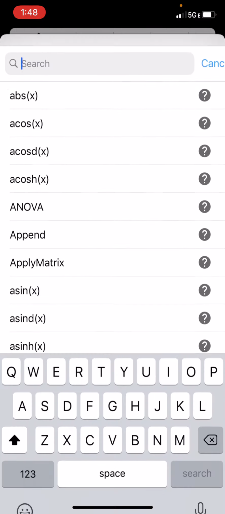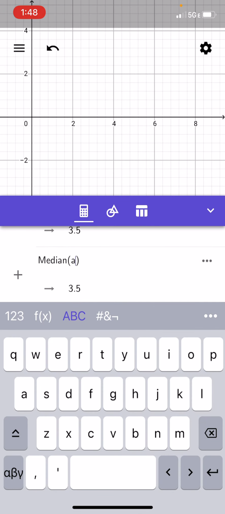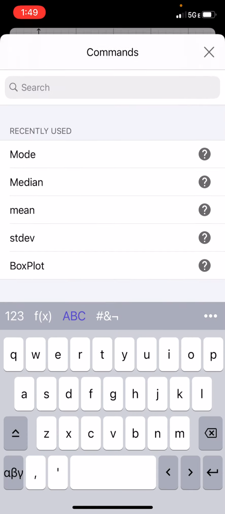I can do the same thing again, but this time maybe search for median. And again, I would just do A in the parentheses, and there's the median. In this example, mean and median look like the same thing. Let's do another one. So maybe mode.